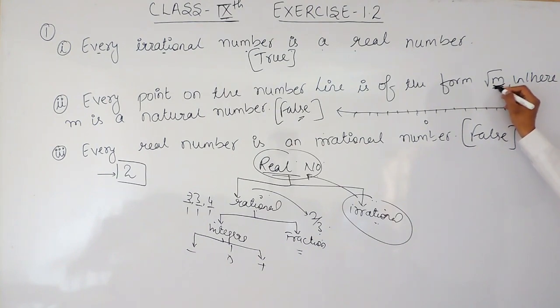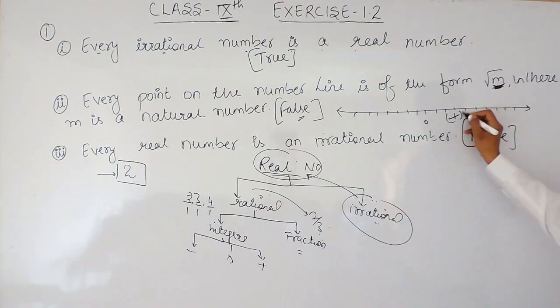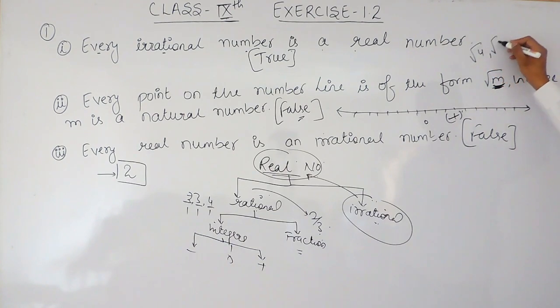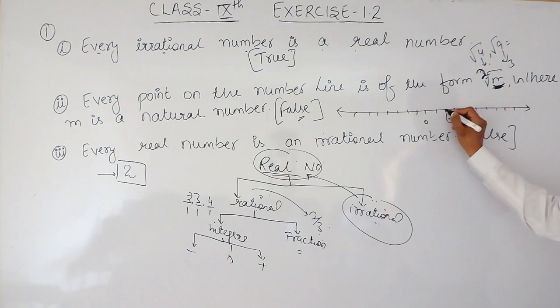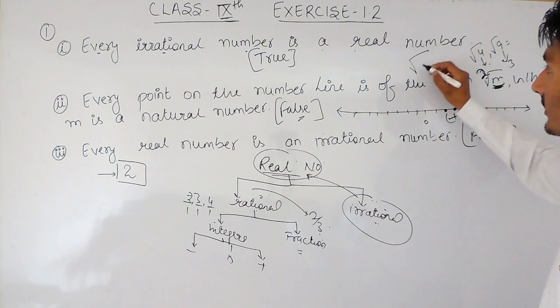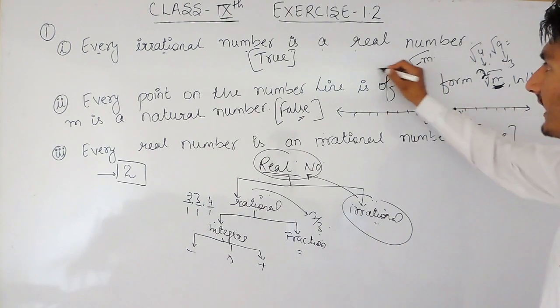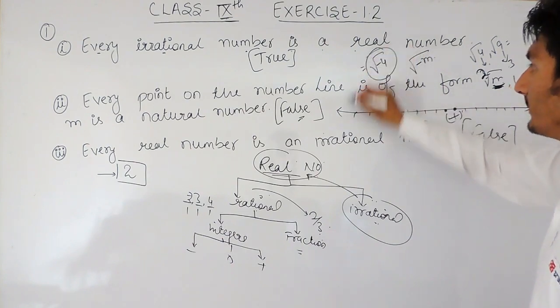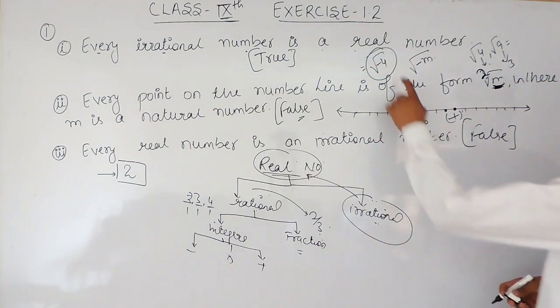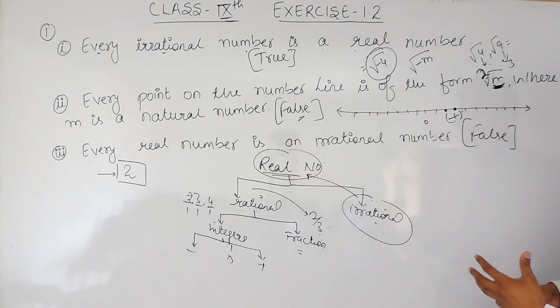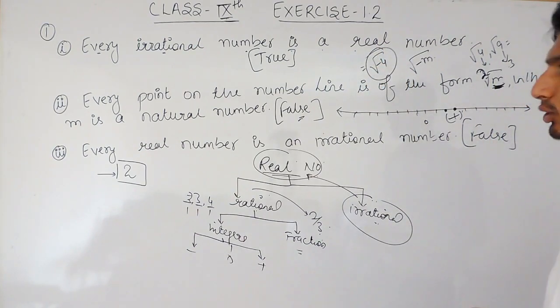So obviously this will be satisfied for positive numbers, because root 4 or root 9 will have some value, that is 2 and 3. So 2 and 3 can be mentioned here. But this is not right for negative numbers. That is, root of negative 4 cannot be represented on this number line because this is an imaginary number. So this is false, that every point on the number line is of the form root m, where m is a natural number.